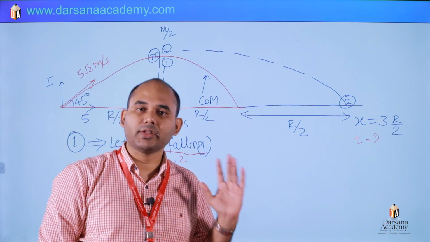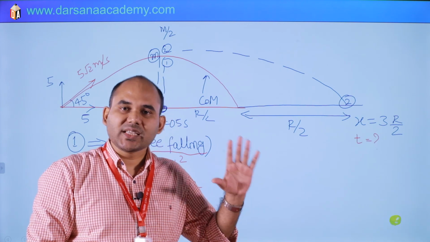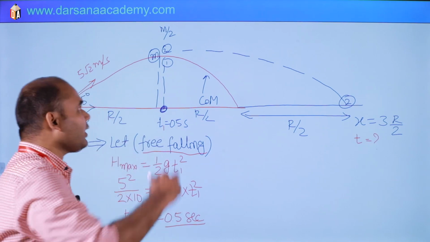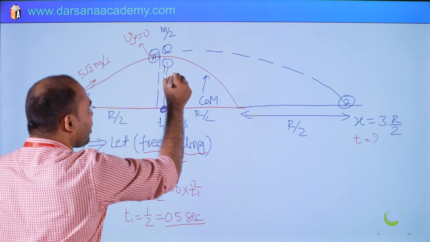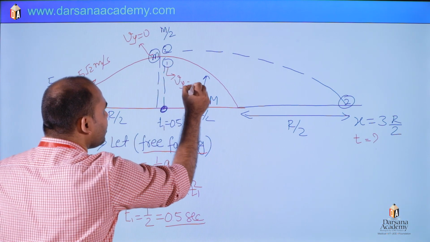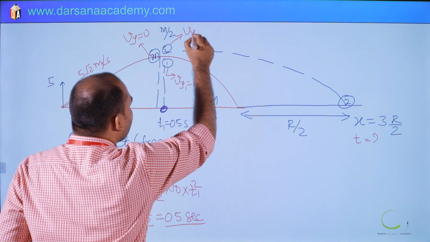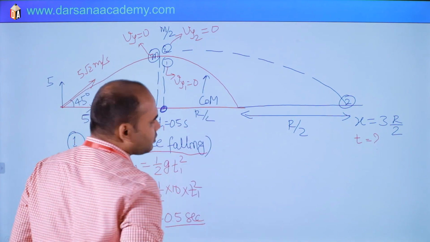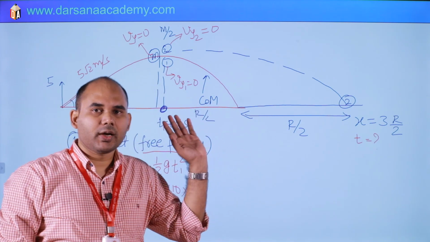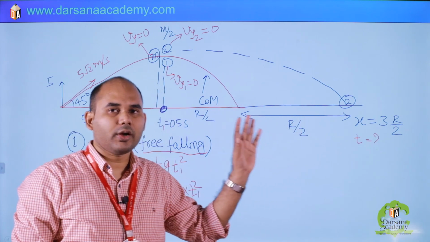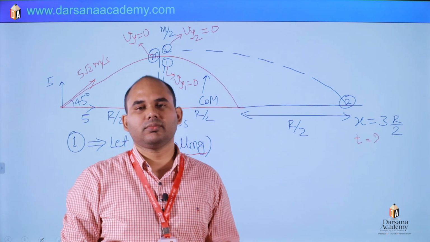So our assumption that it is free falling is correct, which means particle 1 has no velocity in y direction after splitting. In y direction momentum will be conserved. At maximum height it has vy0, and this has vy1 equal to 0. If you apply momentum conservation, vy for 2 will also be 0. So the only velocity for the second particle is in x direction, and you can find that velocity by momentum conservation in x direction, but here it is not required.